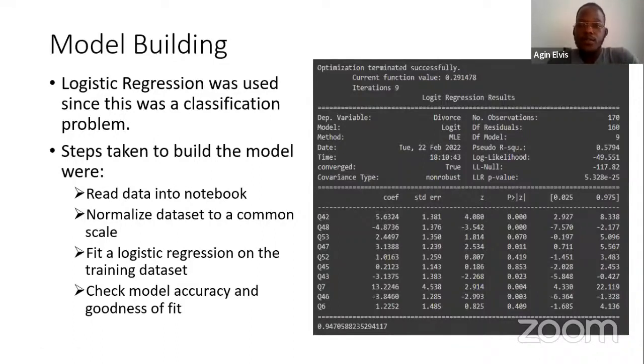Normally, the higher the pseudo R squared goes, the better. And looking at our LLR p-value, which is basically our p-value in this case, we got a p-value way lower than 0.05, which means that less than 5% of our data was wrongly used.